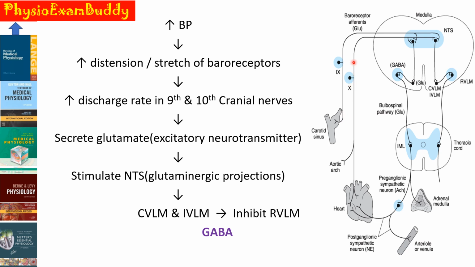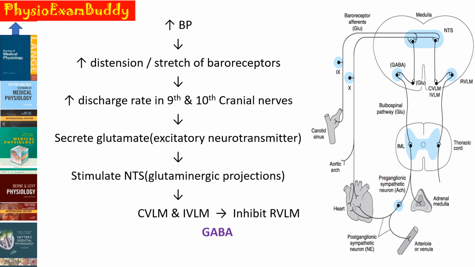which will secrete glutamate. Glutamate, again, is an excitatory neurotransmitter which will cause stimulation of the nucleus tractus solitarius. There are glutamatergic projections from the NTS which will stimulate the CVLM and the IVLM. And whenever the CVLM and IVLM are stimulated, they will secrete GABA, a neurotransmitter, and it will inhibit the RVLM, and this will decrease the sympathetic discharge towards the heart as well as